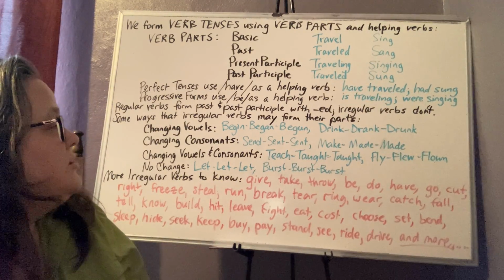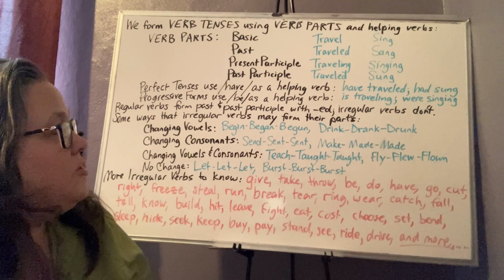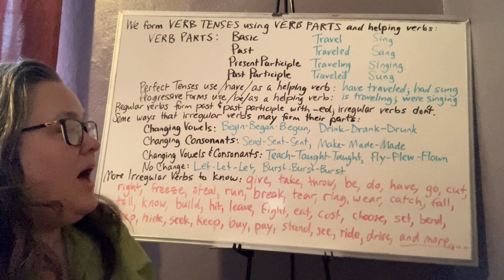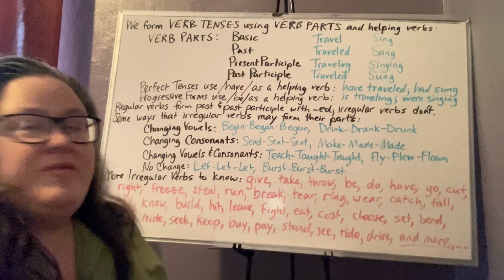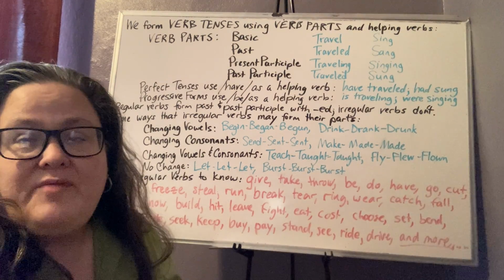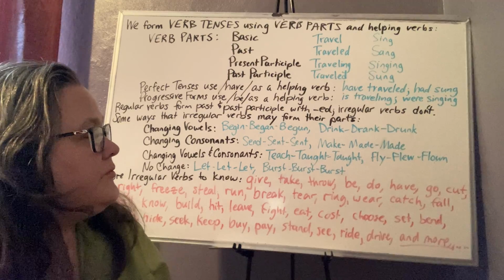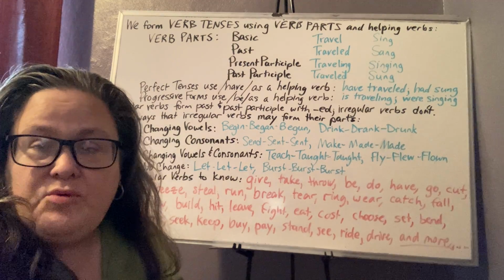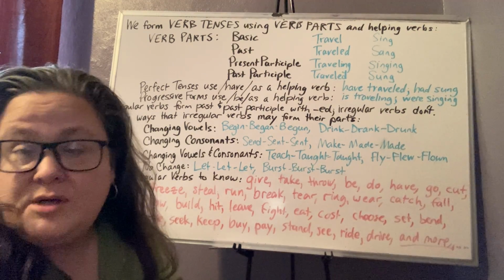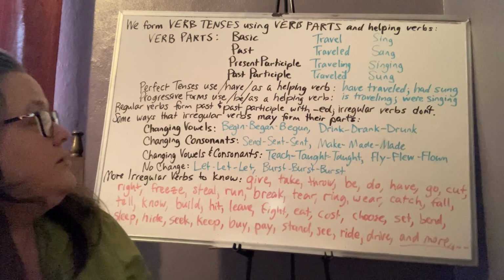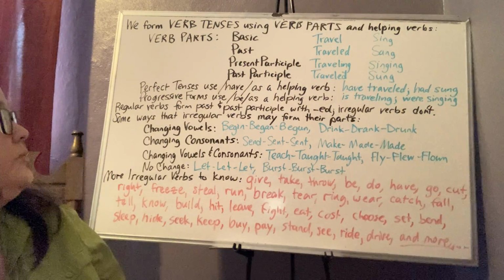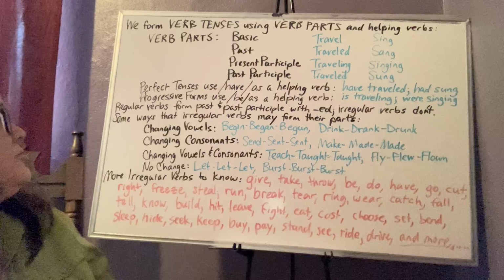Perfect tenses use have as a helping verb. So like have traveled, had sung. And maybe if I were to say that in a sentence, I have traveled to Europe before. Or by the time the show was over, we had sung 20 songs. So that's an example of how to use those.